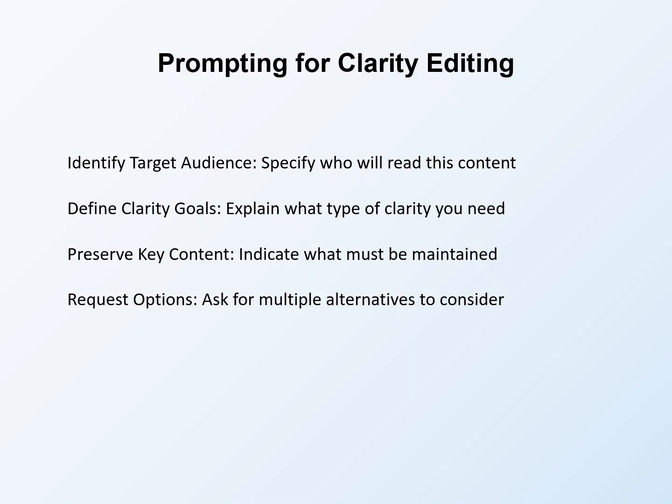Identifying target audience specifies who will read this content. Tell AI whether readers are technical experts, program officers, or general reviewers. Audience knowledge shapes appropriate simplification. What works for experts may fail for generalists and vice versa.